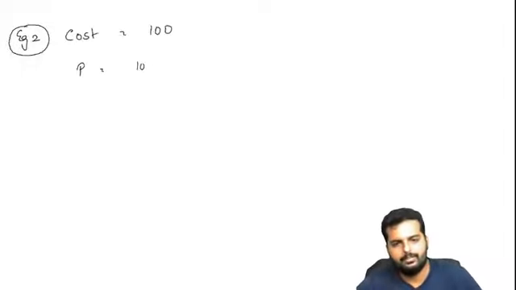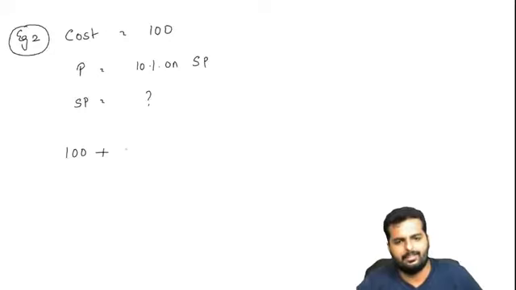Alright friends, I'll now give you example number 2. I'll make it a little bit more tricky. Cost is 100. Profit is said to be 10% on selling price, and now they want you to find out the selling price. So here I'll use the equation. It will be 100 plus 10% of selling price.